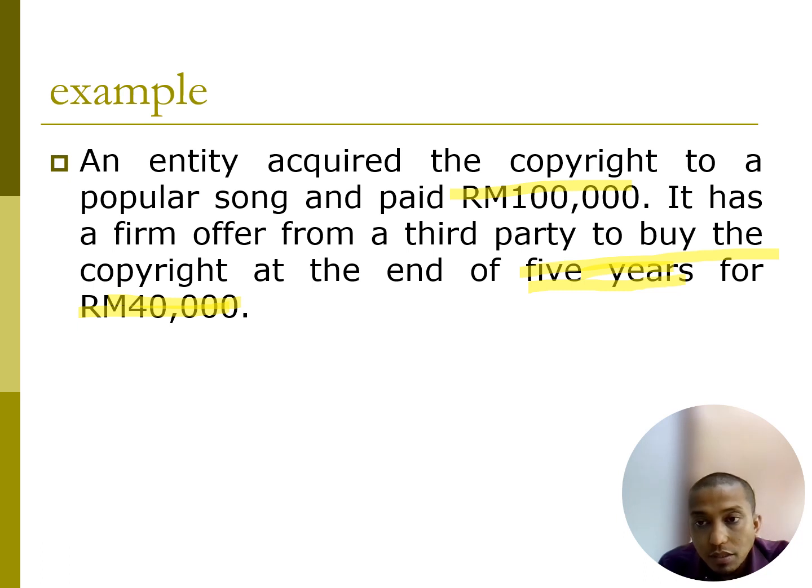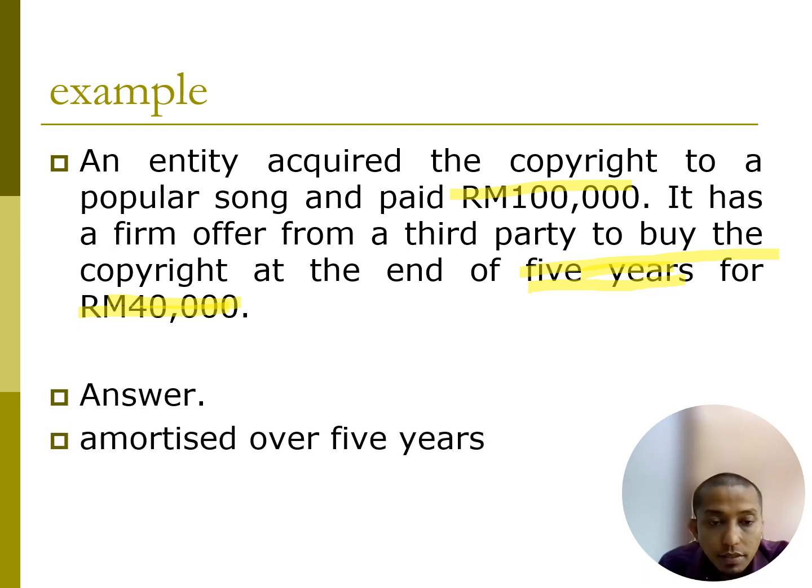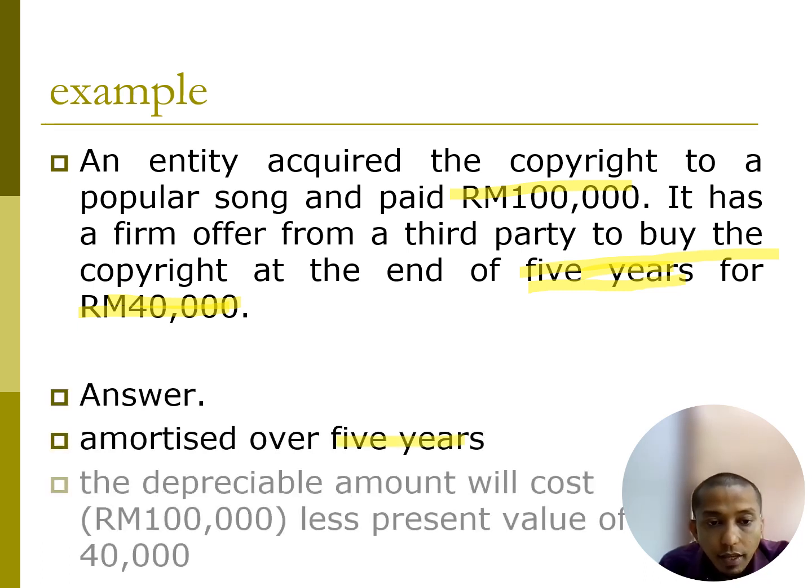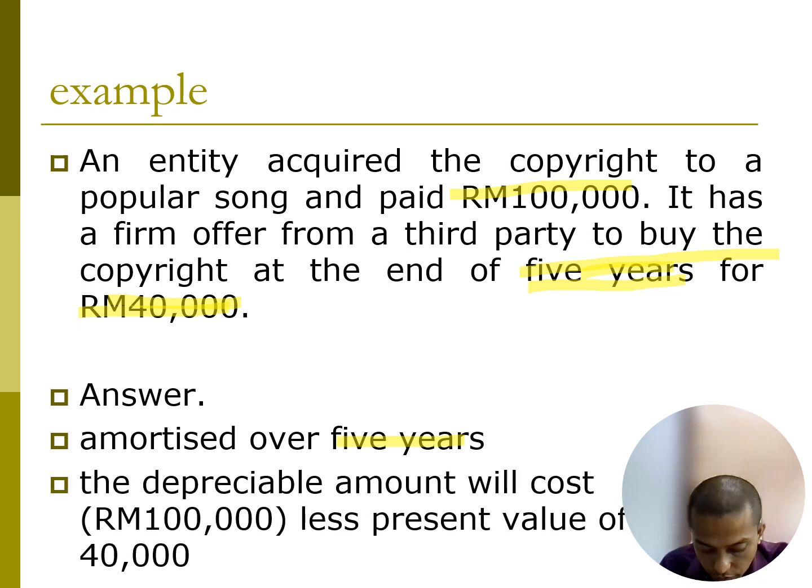So this 40,000 is the residual value. In this case, it is amortized over 5 years, and the cost to be depreciated will be 100,000 less 40,000, divided by 5 years.